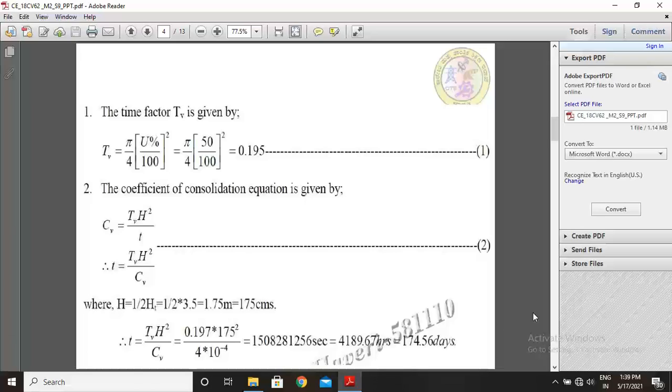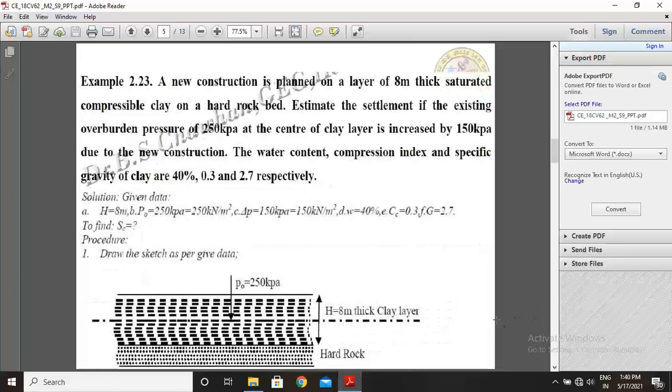So time we are getting in seconds, that is 1508281256 seconds, or you convert into hours, that is 4189.67 hours, or into days, 174.56 days. So this is the solution of this type of problem. Let us see the third problem.